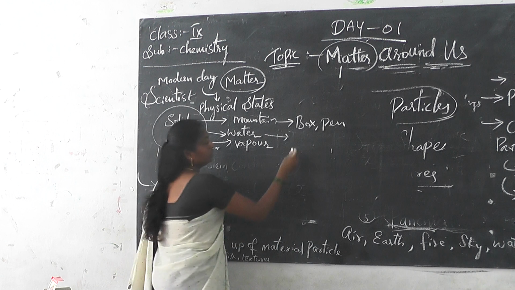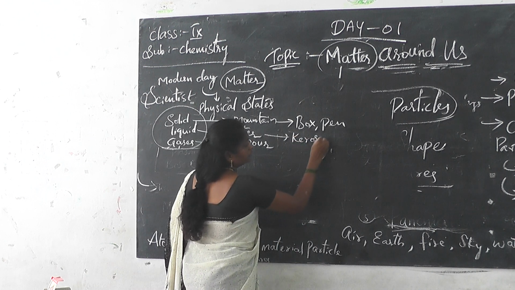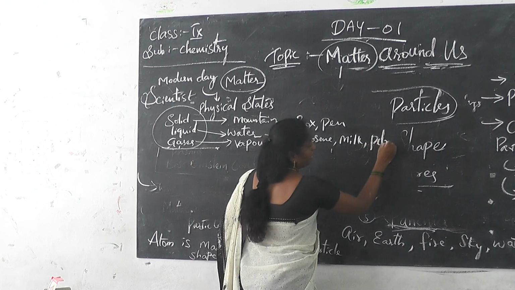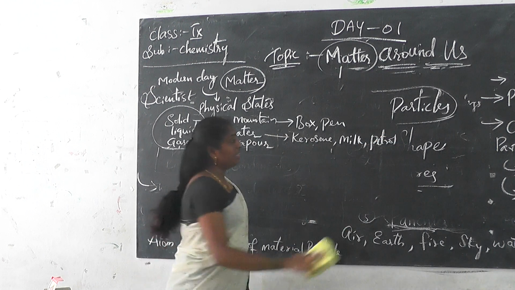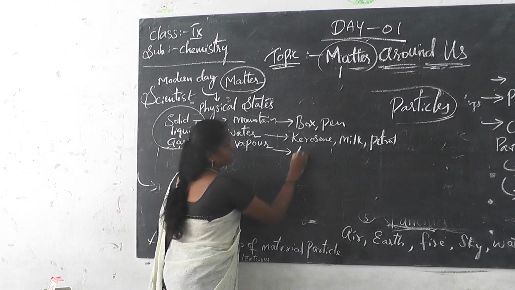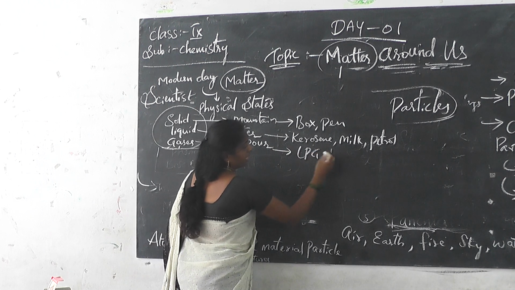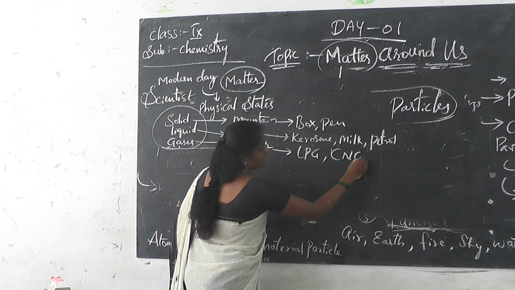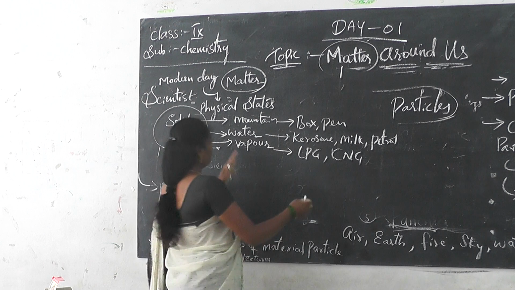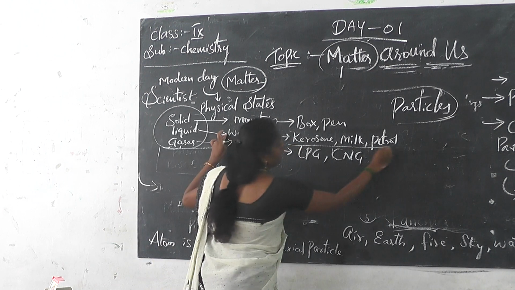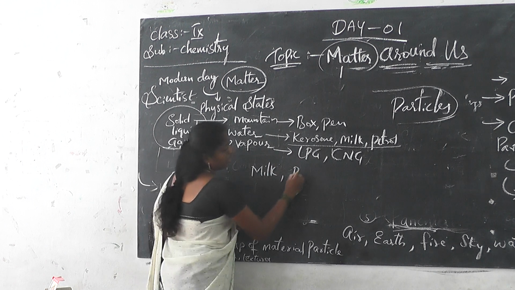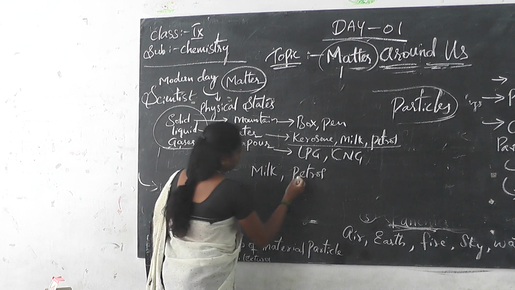Now in the liquid, kerosene, milk, petrol. All these things come under the liquid state. Now in the gaseous state, you can take the example of LPG gas, CNG gas. Okay. So now let us see the liquid state. You can see that milk is present, petrol is present.